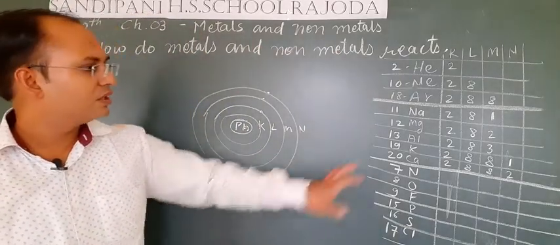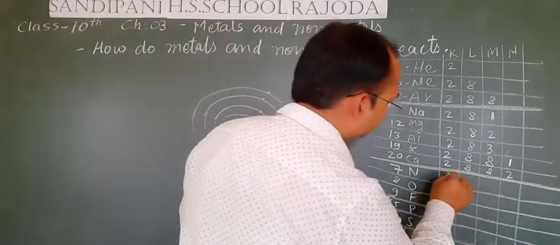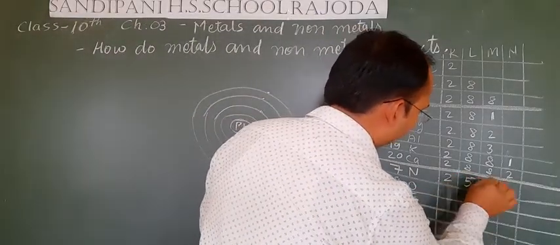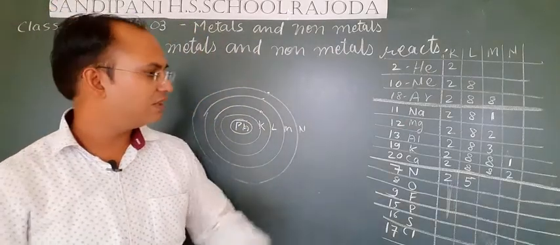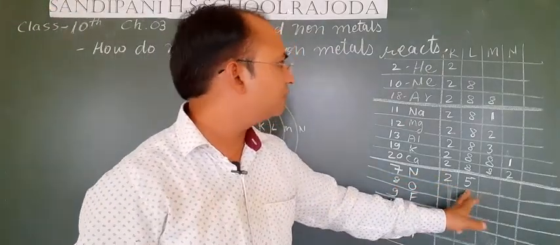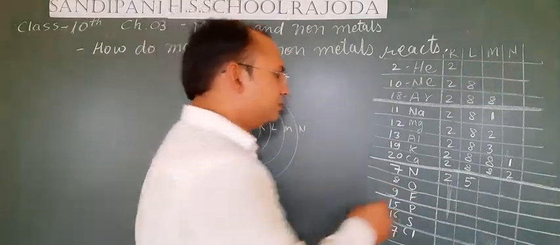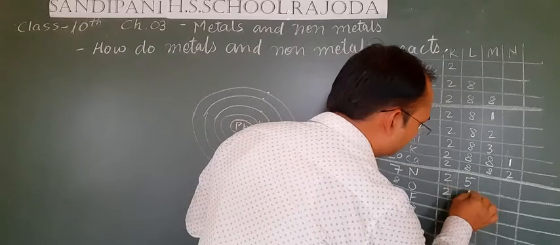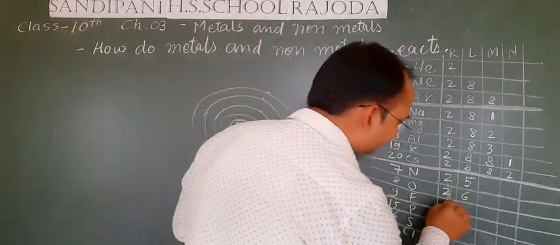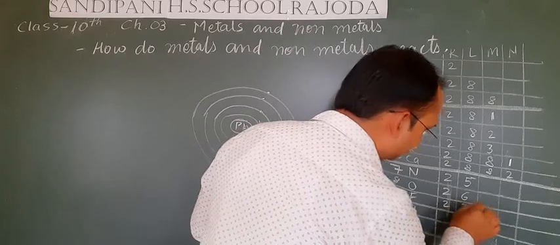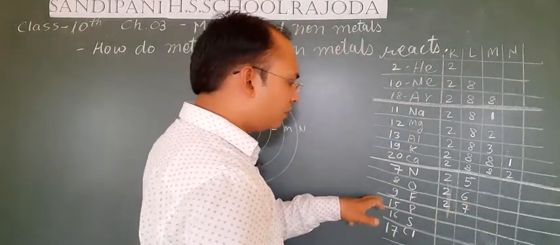Now see, the electronic configuration for 7 is 2 and 5. Total number of electrons 7 completed. And the outermost shell is the L shell. Oxygen 2, 6. Fluorine 2, 7. Now phosphorus total 15.